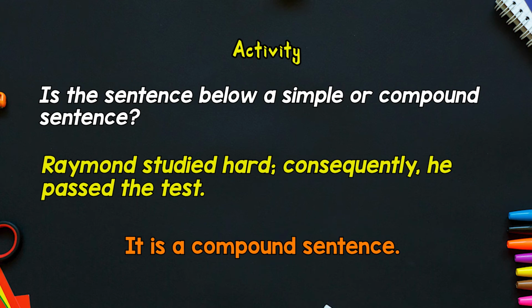It is a compound sentence. And in this one, we are using a conjunctive adverb, consequently. Raymond studied hard. That by itself is a sentence or an independent clause. He passed the test is another that can be made into a simple sentence. It is therefore an independent clause. We join them together with the use of consequently.